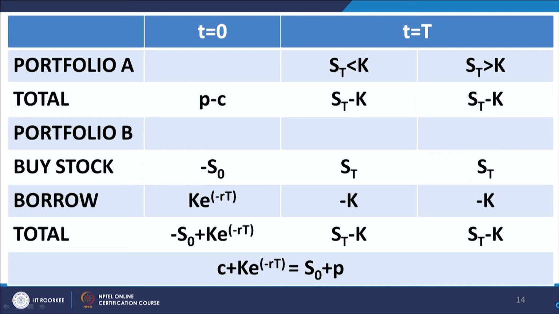In other words, for each segment of the partition, the payoffs between portfolios A and B remain the same. What does it convey about the cost?